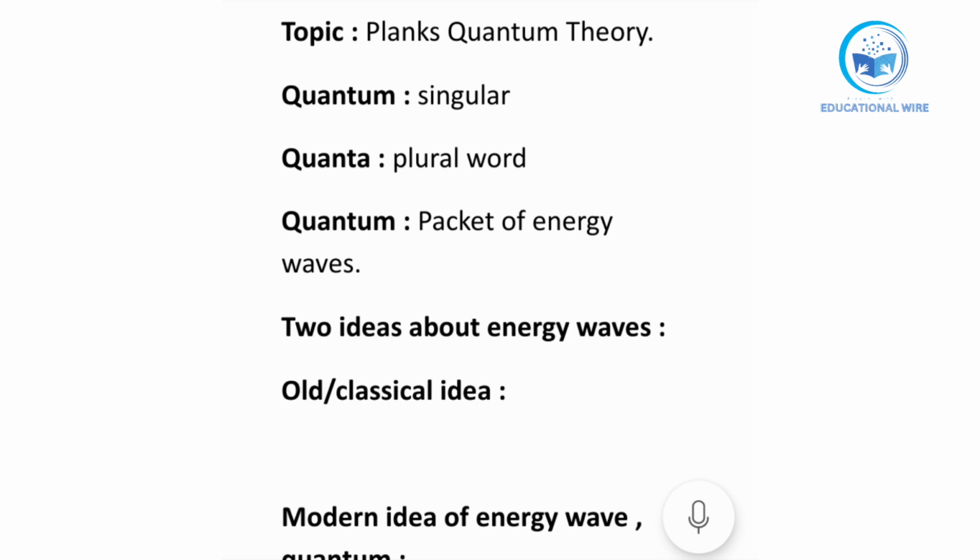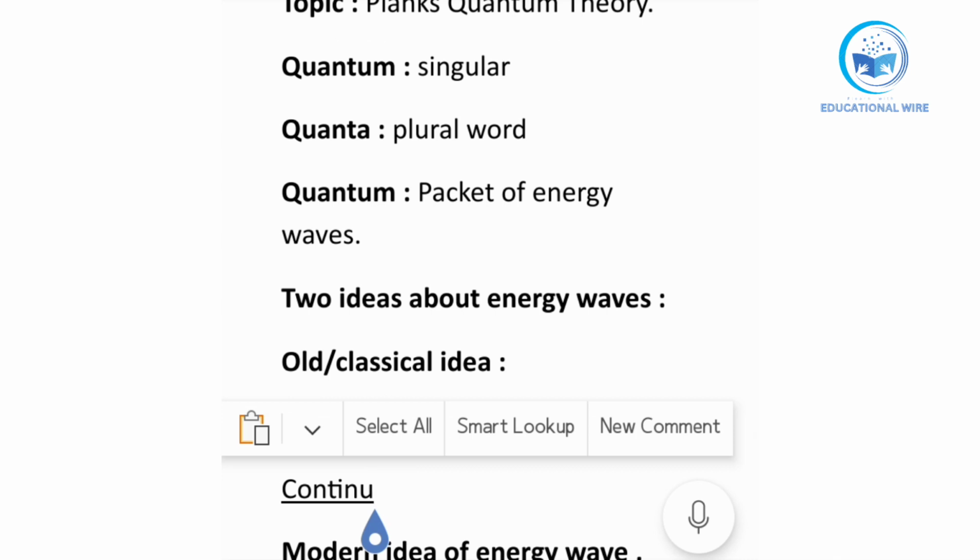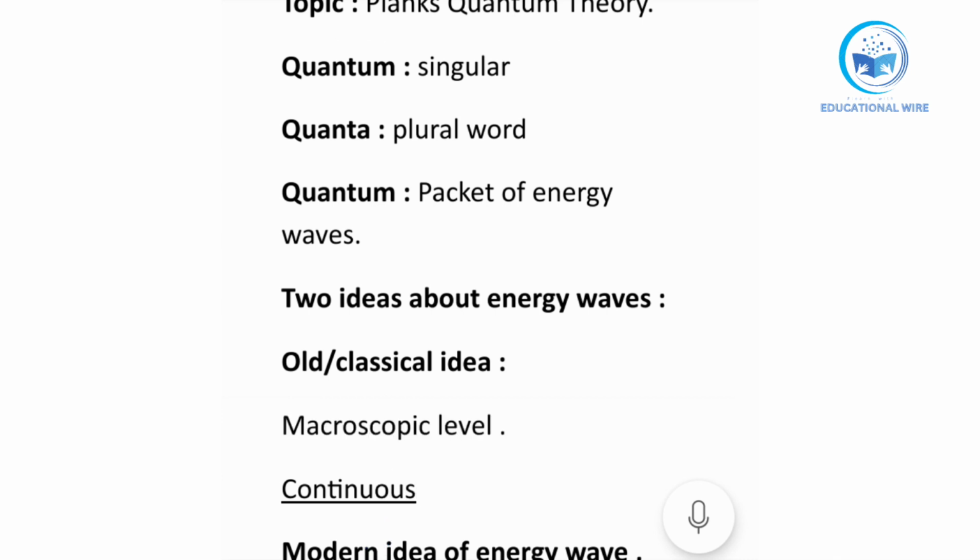In the old or classical idea, we are using macroscopic level radiations. I am writing here macroscopic level. In the macroscopic level, what happens is we have continuous emission. The old idea of Planck's quantum theory said that energy waves are macroscopic level particles and have a continuous emission of energy waves.